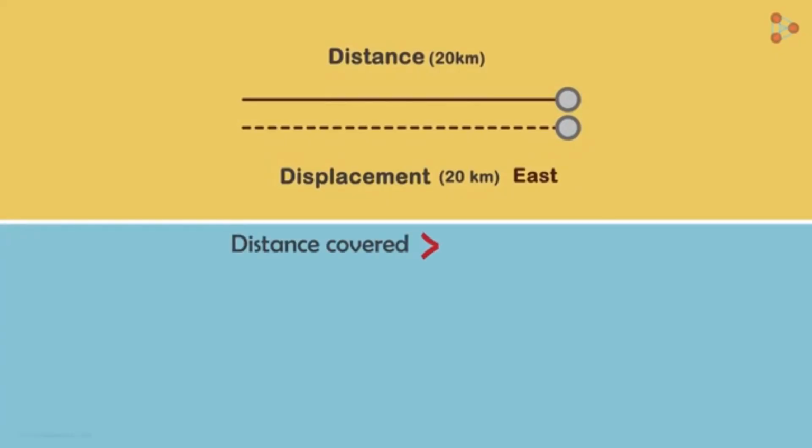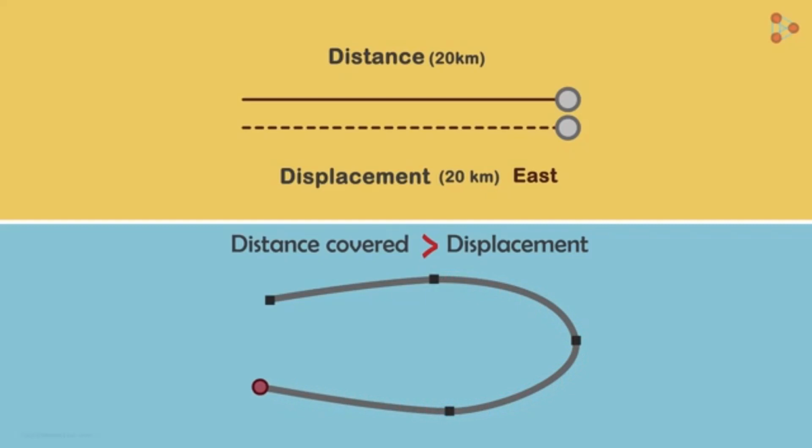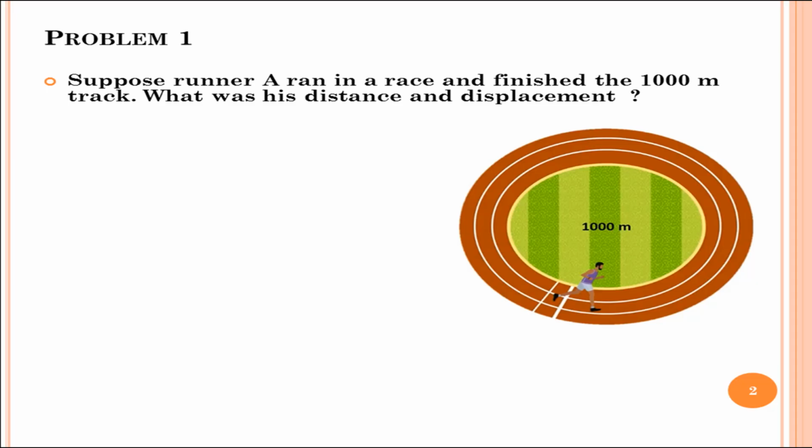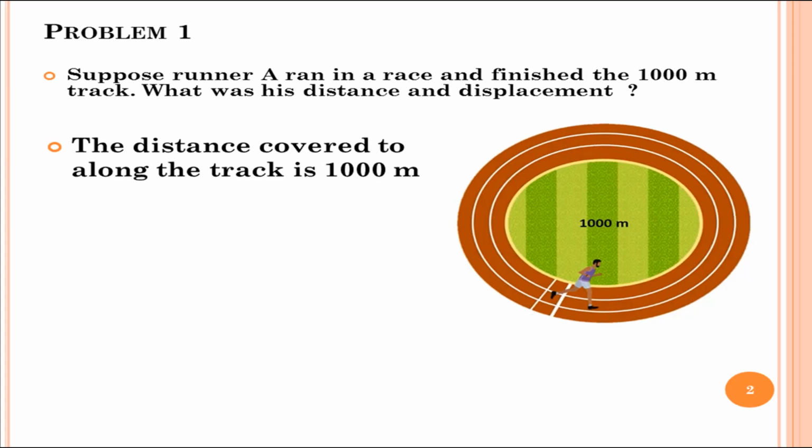In most cases of our day-to-day lives, the distance covered is greater than the displacement seen. If we are not traveling in a straight line, then the amount of distance built up will be different from displacement. In this problem, suppose runner A ran in a race and finished a 1000-meter track. What was the distance and displacement? In this case, the total length of the path, that is the distance covered, is equal to the length of the track, that is 1000 meters.